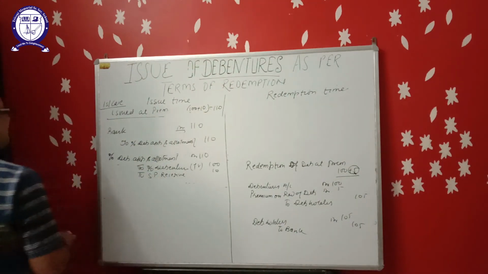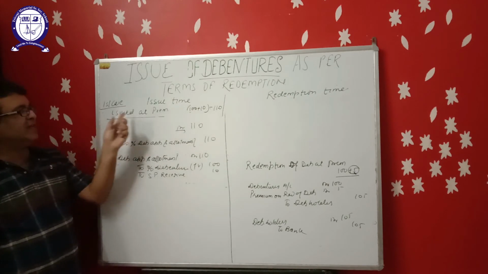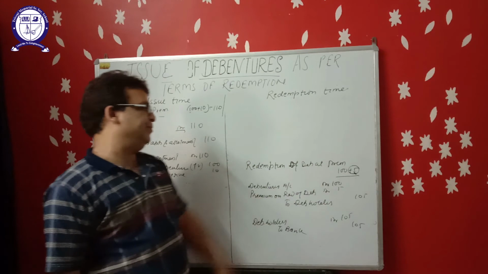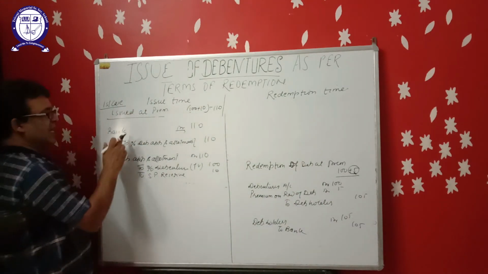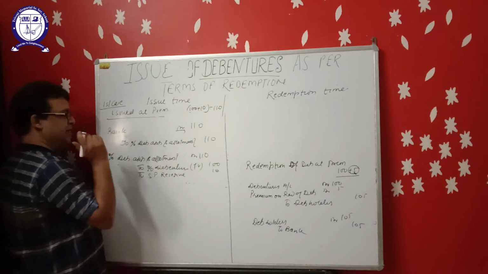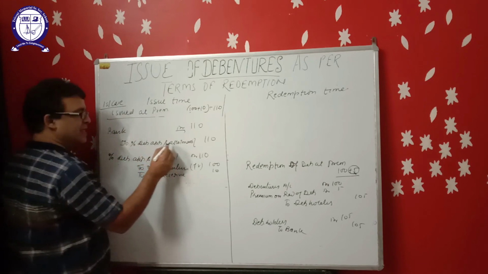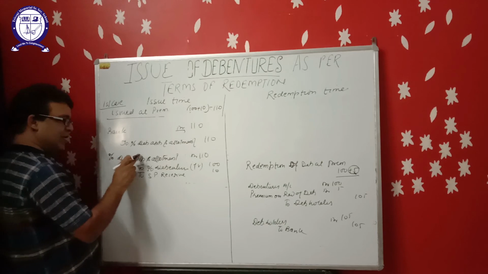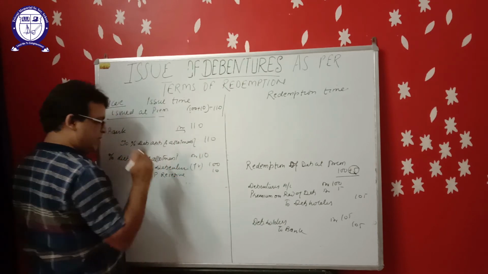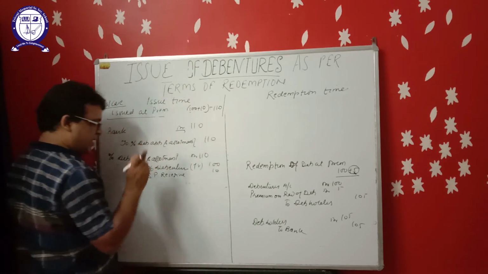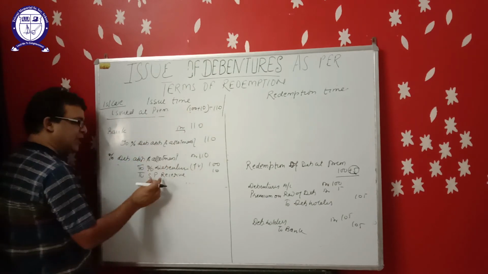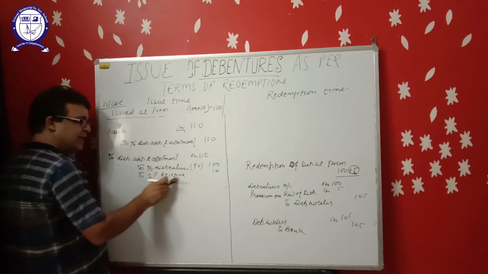Suppose debentures are issued at premium and redeemable at premium. So the journal entry at the time of issue of debenture, bank account debit to debenture application allotment 110. Second entry, debenture application allotment debit 110, to 2 percentage debenture 100, and to security premium. This premium is a profit for the company, that's why it is credited.